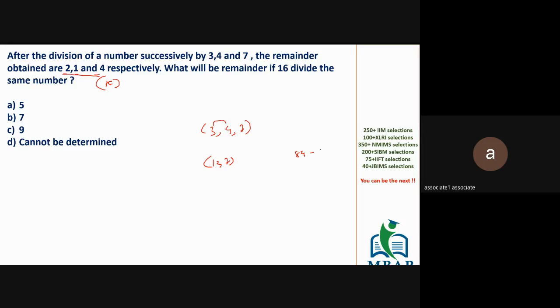The difference is 3. The difference is 7 minus 4, 4 minus 1 and 3 minus 2. No. 4 minus 1, 3 minus 2. That's my bad. No. I made a mistake. This is not type 2, this is successive division.